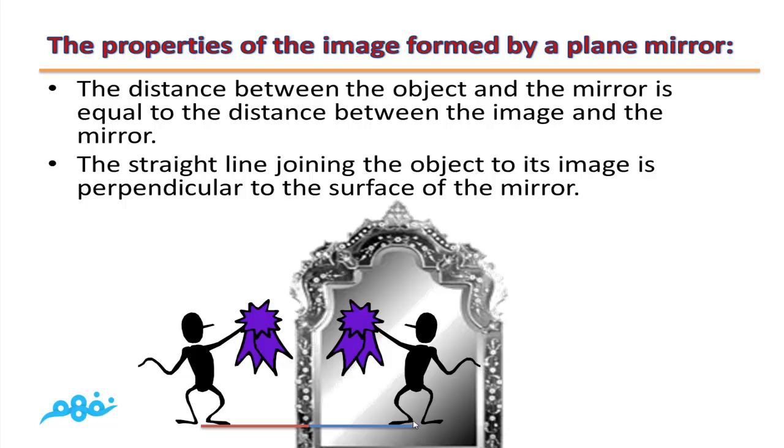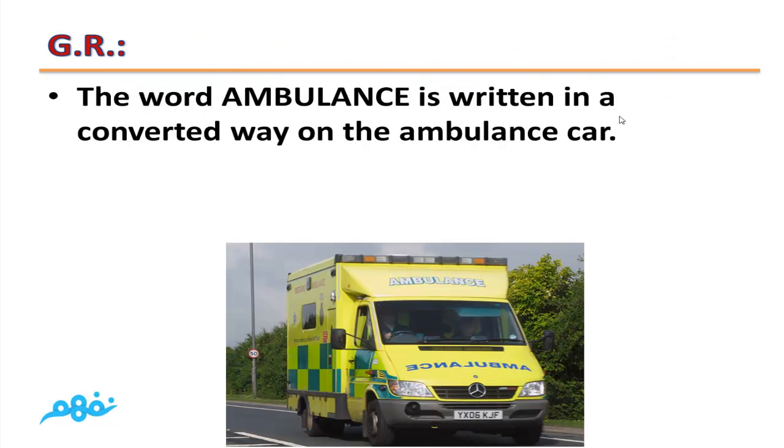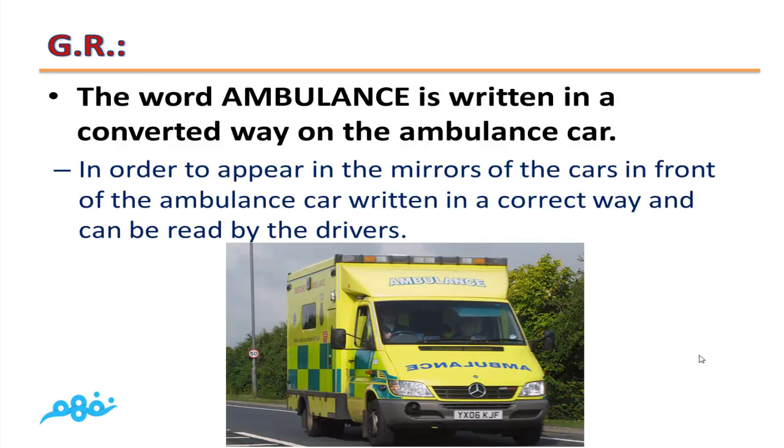This straight line, which joins between the object and its image, makes an angle of 90. The word ambulance is written in an inverted way on the ambulance car in order to appear written in a correct way in the mirrors of the cars in front of the ambulance, and can be read by the drivers.